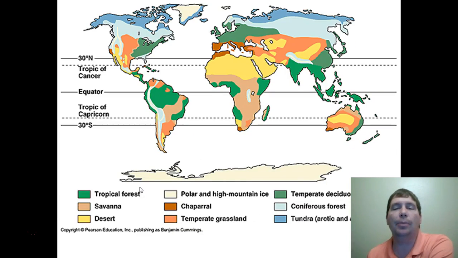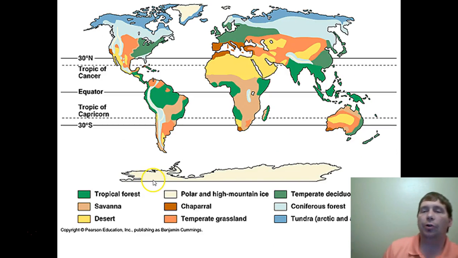So to wrap all this up, let's go back and look at this map of the world and show you where some of these different biomes are. This dark blue up top is where you're going to find most of your tundra on the planet. These are areas where it is so cold that the soil never thaws out. The light blue is going to be your taiga. This is places where you only find pine trees living because it's either too cold or too dry for broadleaf trees to live. You can see a lot of Utah and Idaho classifies as being taiga. You can see the green here.